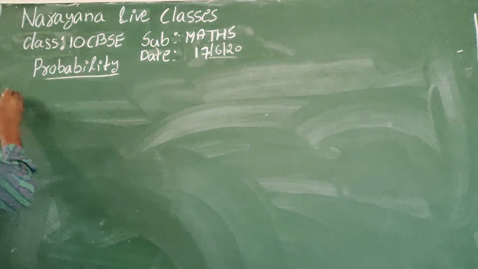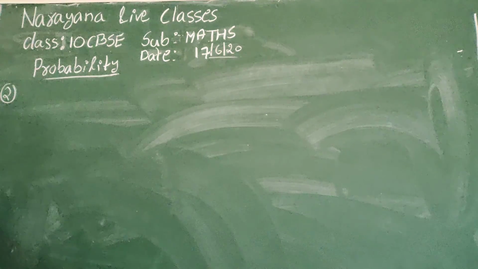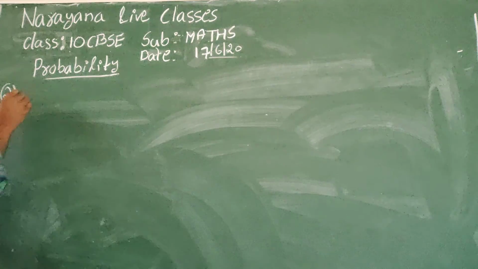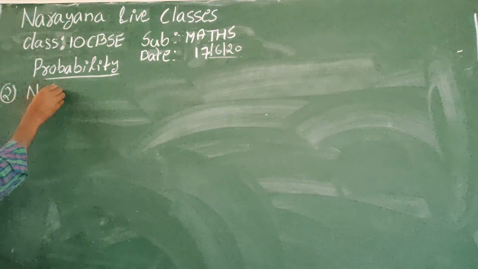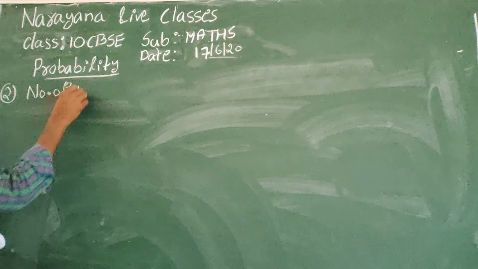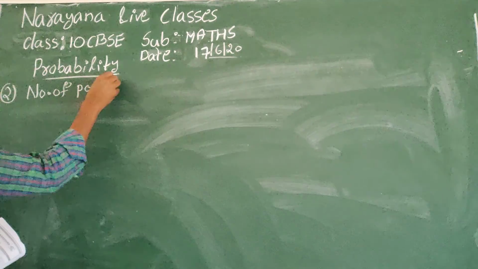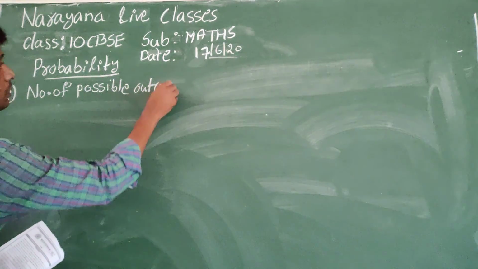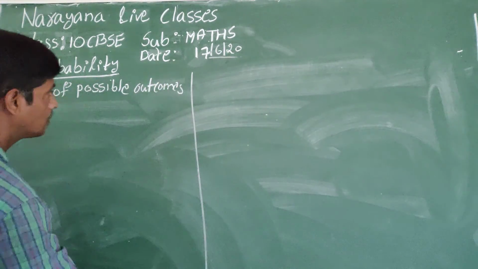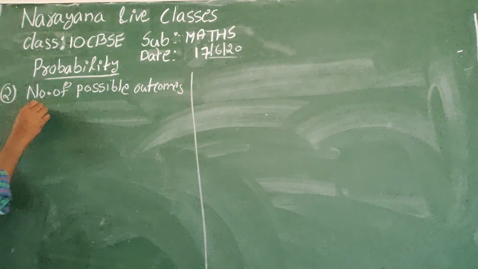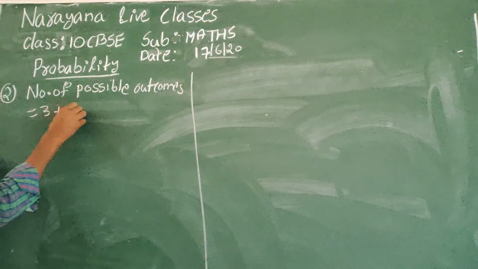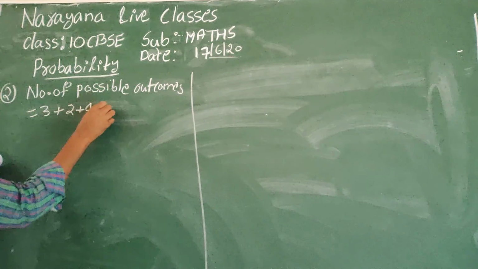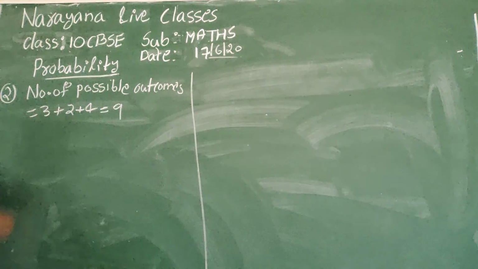See here, the number of possible outcomes is equal to 3 plus 2 plus 4. Total is 9.